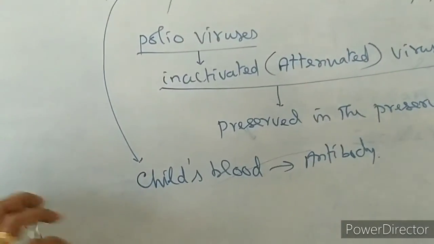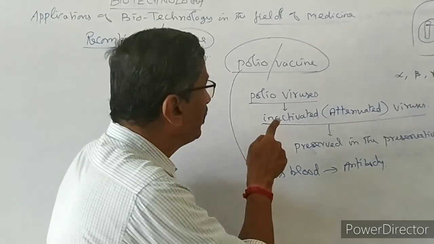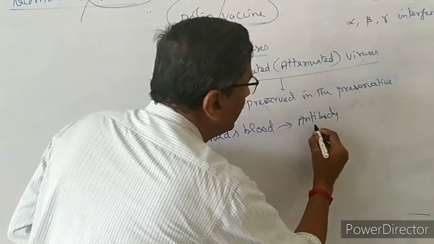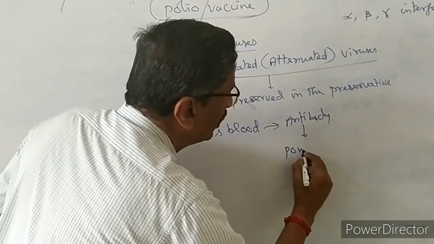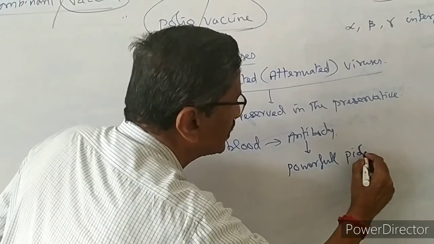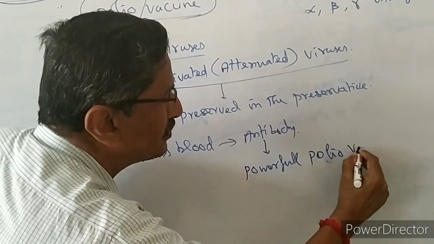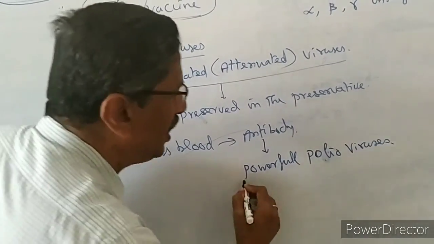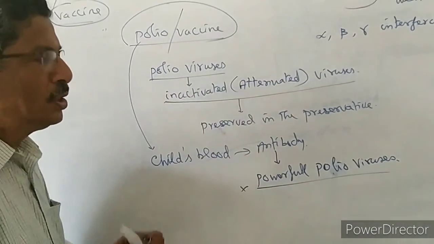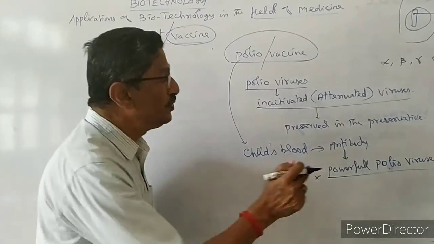Once the antibodies are produced sufficiently, if powerful polio viruses enter through the air or any other way, the antibody will destroy them immediately. So the powerful polio viruses will not have the chance to damage the nerves, and as the child grows, paralysis will not be caused.